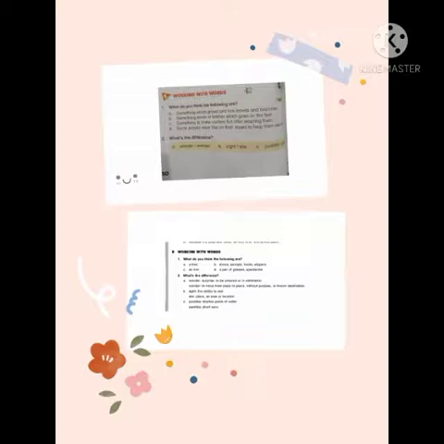Number 2 is sight and site. Sight means the ability to see, and site means place. The last one is puddles and paddles. Puddle means pools of water and paddles means short oars.